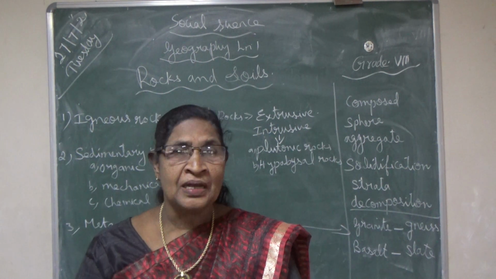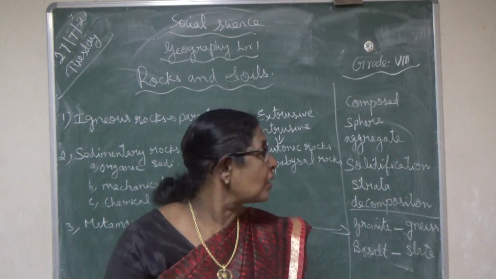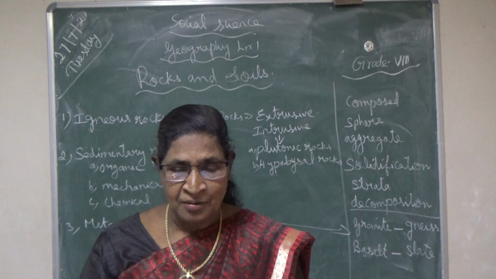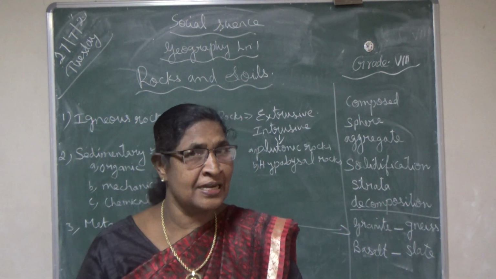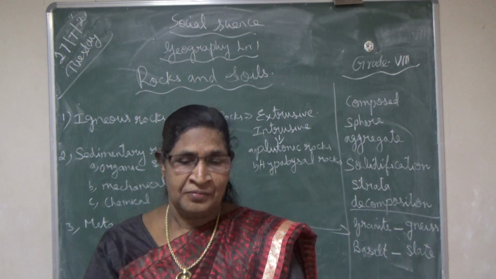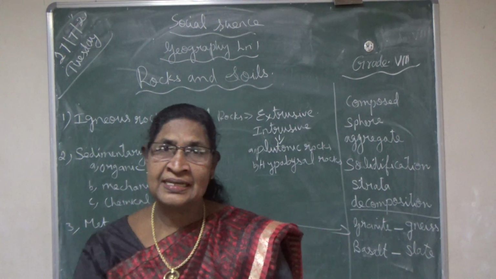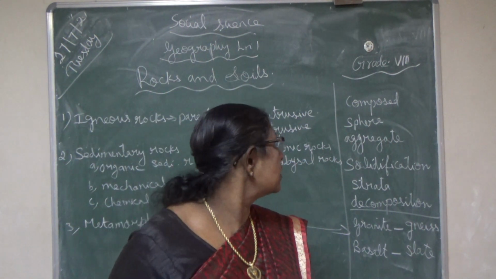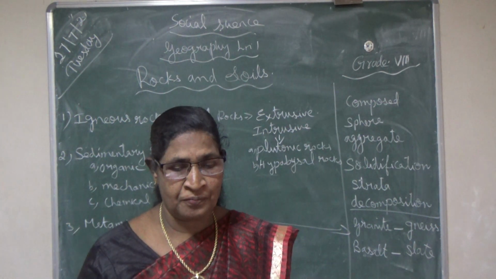It is composed of... what is the meaning of composed? Meaning set up. Which layer is composed of various kinds of rocks? The lithosphere. So the uppermost layer of the earth is called the lithosphere. The lithosphere is composed of rocks. Okay, so it is various kinds of rocks. The literal meaning of lithosphere: lithosphere is otherwise known as the sphere of rocks.